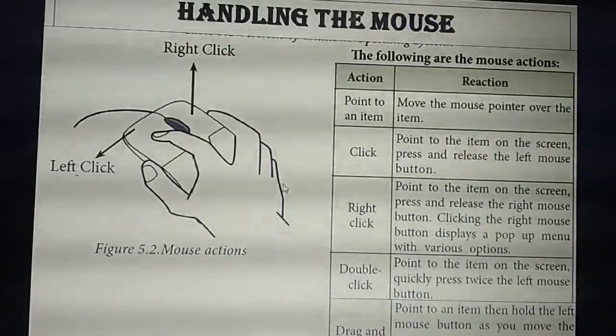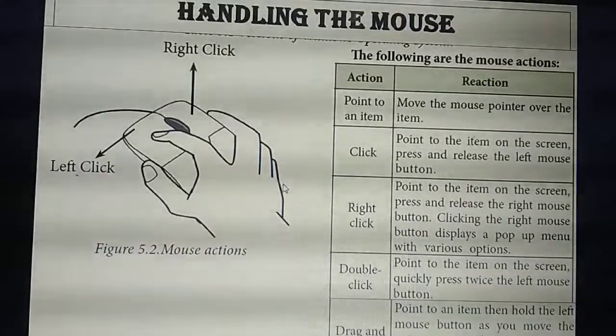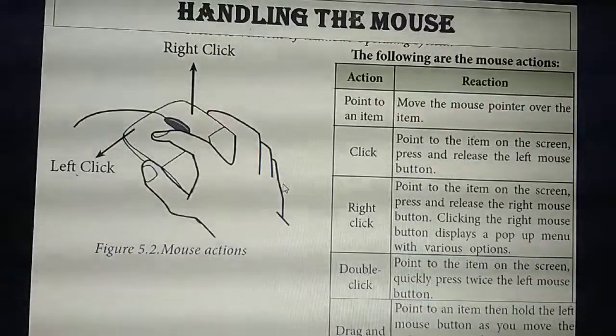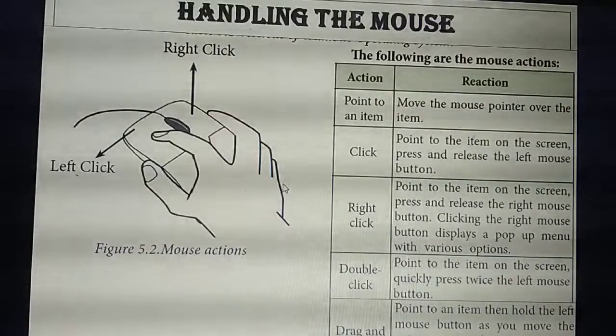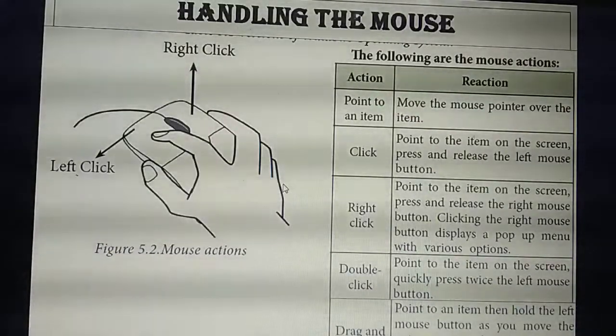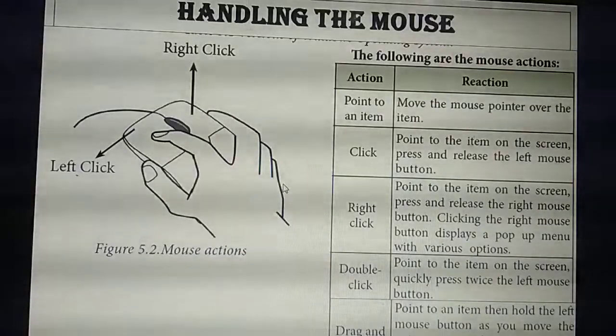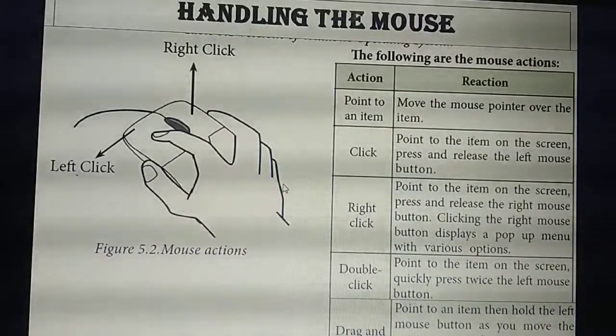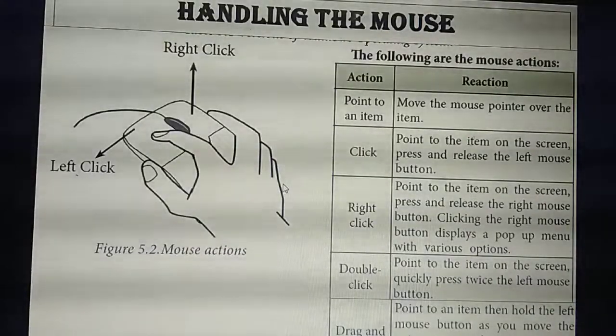Right click, if you click the right button, a pop-up menu will appear. From that menu you need to choose any one of them. Double click means which button you need to press twice? Left button or right button? Left. Okay, left button you need to click twice.